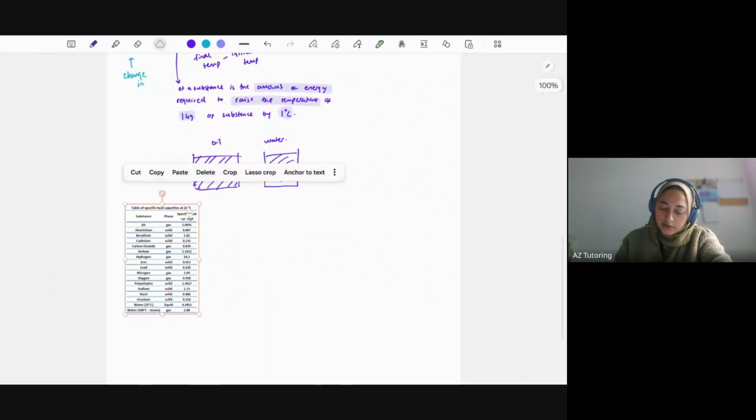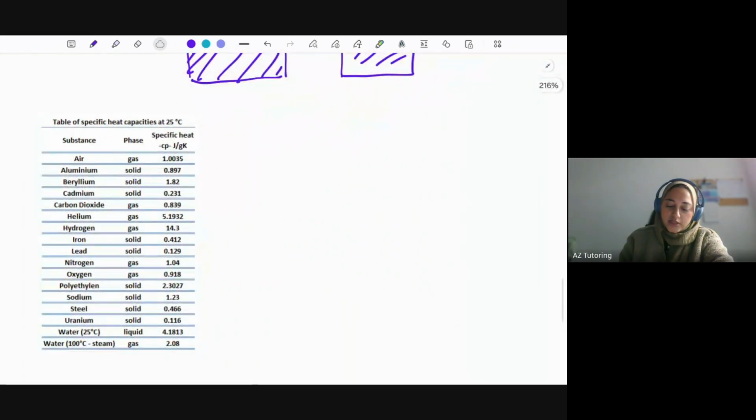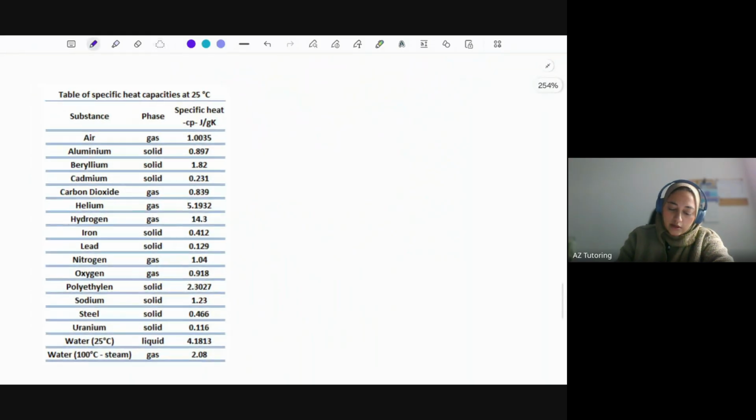Okay, so here's some examples. We can see the specific heat capacity of something like iron, 0.412, is a lot less than water, because it's a lot easier to heat iron because it's a metal, and so on. So yeah, they give you these values.